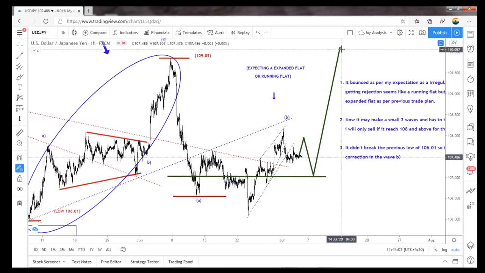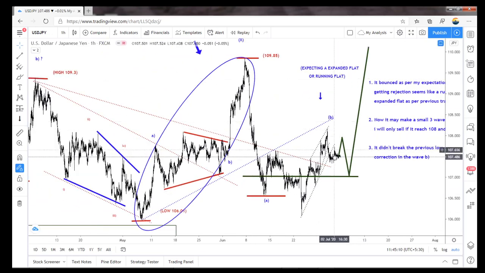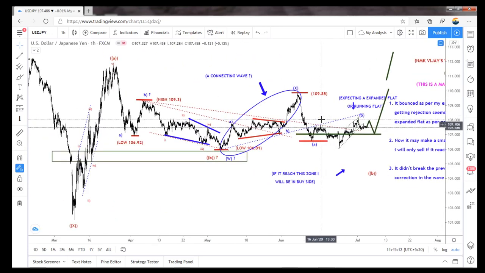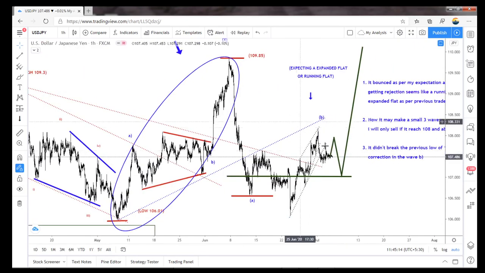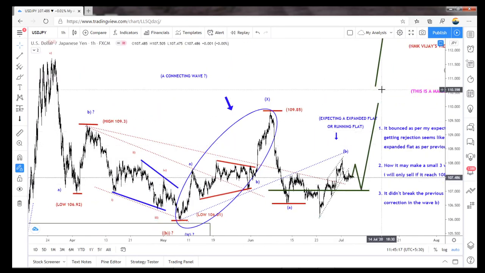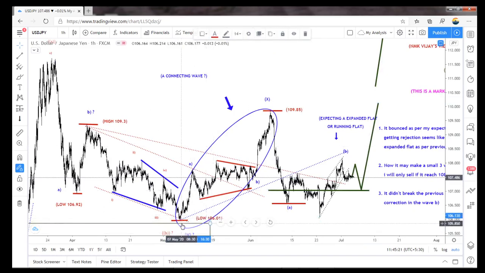It may do like this also. This is also possible. Everybody is looking for the downside, and it will take off from here. So at that time we need to be alert. That is why I am explaining it. This is also possible because it didn't break this low.